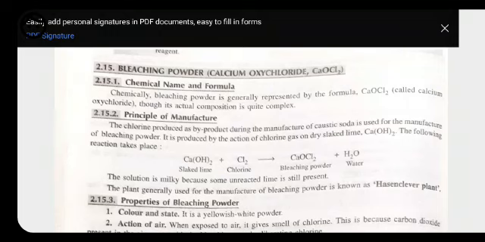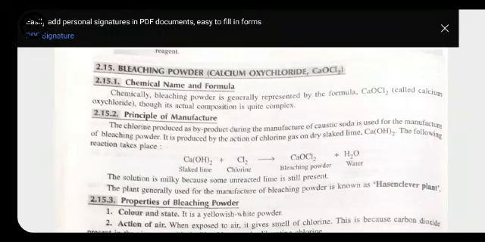Here, chlorine produced as a byproduct during the manufacture of caustic soda is used for the manufacture of bleaching powder. It is produced by the action of chlorine gas on dry slaked lime, that is Ca(OH)2. The following reaction takes place.